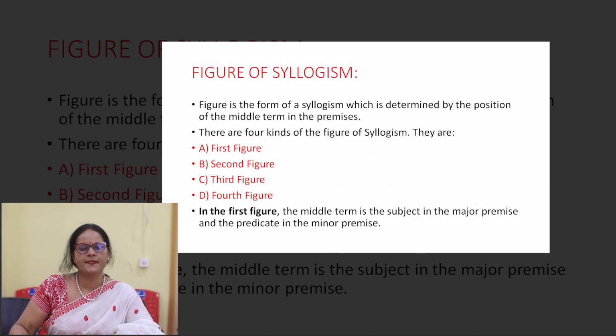Now, the figure of syllogism. Figure is the form of syllogism which is determined by the position of the middle term in the premises. There are four kinds of figure of syllogism. They are the first figure, second figure, third figure, and fourth figure. In the first figure, the middle term is the subject in the major premise and the predicate in the minor premise.